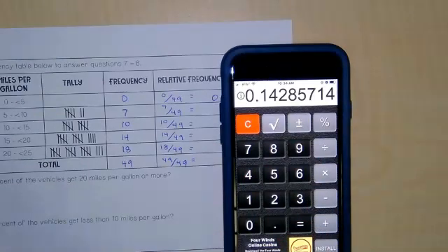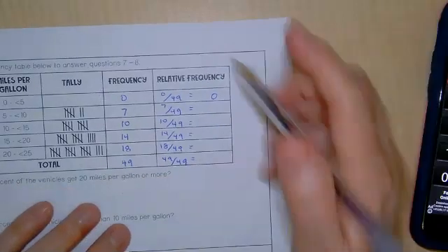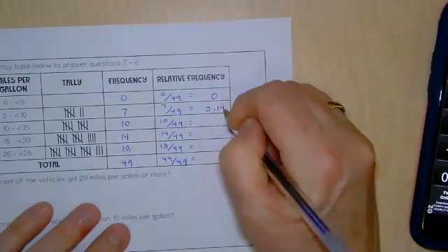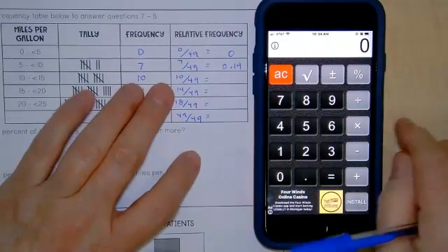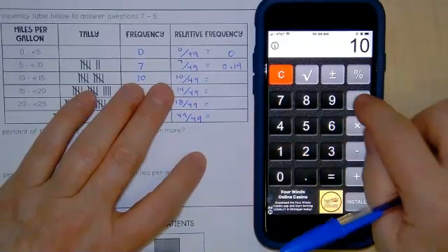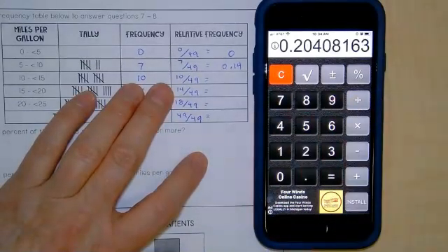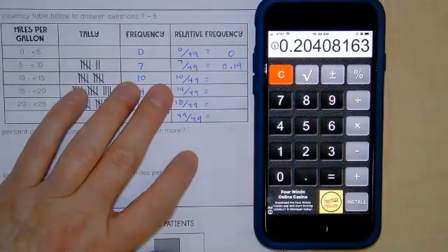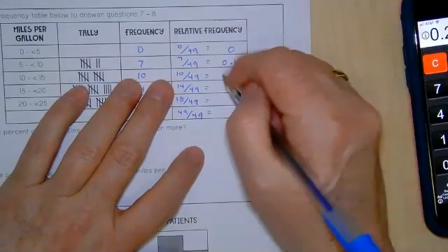Am I going to write that whole thing? No. Brooklyn, what am I going to write? What I wrote was 0.14. Excellent. All right, Dominic, here's yours. 10 divided by 49. What do you write down for this one? 0.20. Perfect.